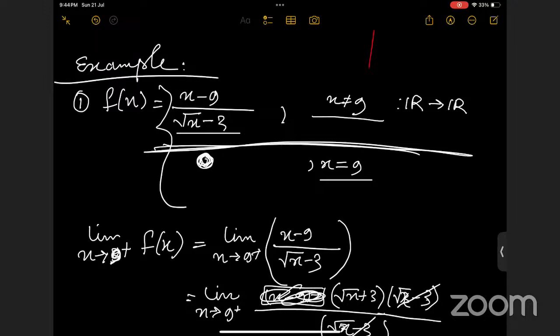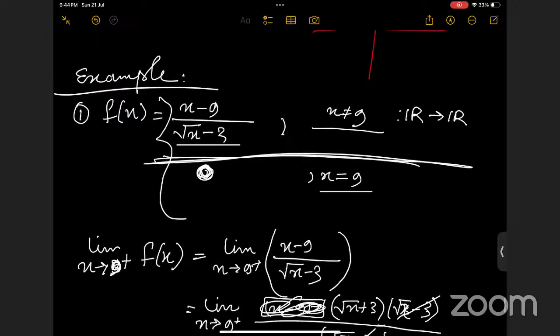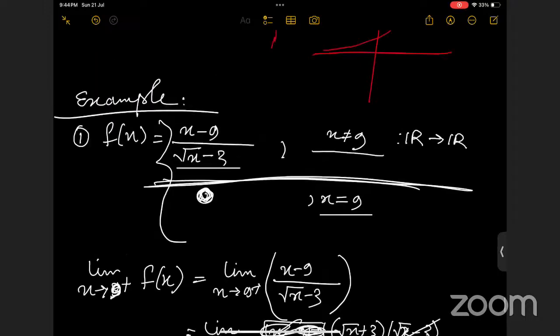So we have to find the limit at which it will be 0, right? Yes, you can take this as a random function. First the function comes, then we will conclude about the limit and continuity. So this is the function. Also, we can define the function so that instead of 0, if I take at the point 9 the functional value will be 6, then it will be continuous.